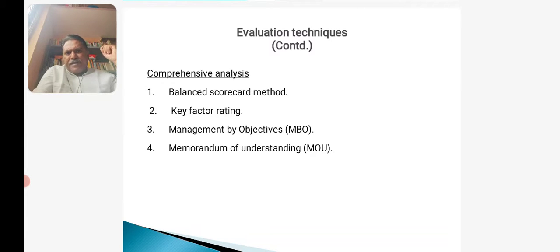Sources of funds. Then how the company is using the funds, usage of funds. Then management of funds, how the company is managing the funds. What are the loopholes in sources of funds, usage of funds and management of funds. Key factor rating.